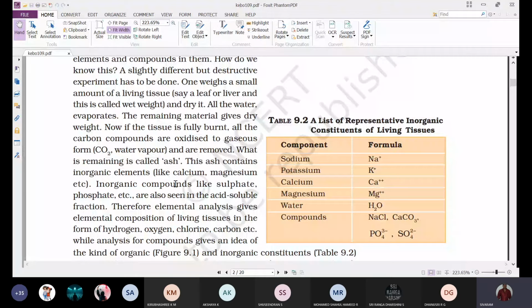Inorganic compounds like sulfate, phosphate, etc. are also seen in the acid soluble fraction. So some inorganic compounds and some inorganic elements are present in the ash that is obtained by burning the material. Therefore, elemental analysis gives the elemental composition of living tissues in the form of hydrogen, oxygen, chlorine, carbon, etc.